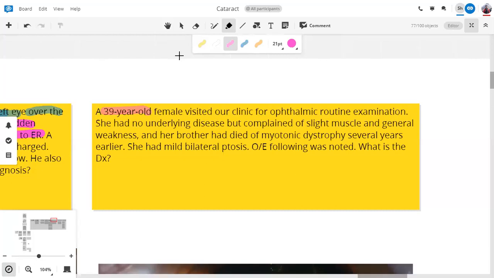Okay. Underlying disease means that she doesn't have diabetes, she doesn't have hypertension, but she complains of slight muscle and general weakness. So this is a big clue. And her brother had died of myotonic dystrophy several years earlier. This is another big clue. She had mild bilateral ptosis on examination. Another clue. On examination, this was noted.